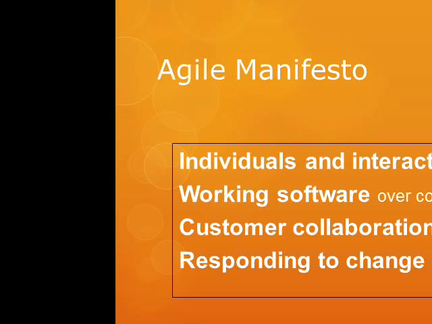So the crux of all the definitions is that agile, as the word indicates, means we are doing something fast with good quality. For that, it is very important that we identify the potential problems which can occur in the future, or do the task quickly before the problem appears.